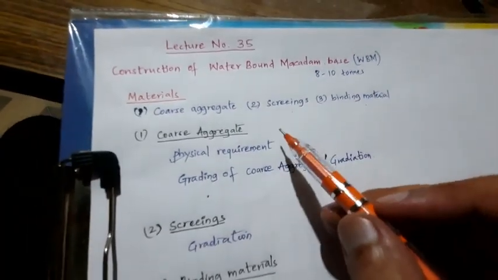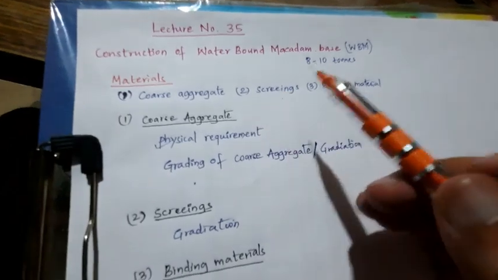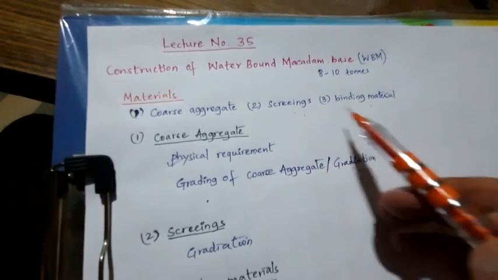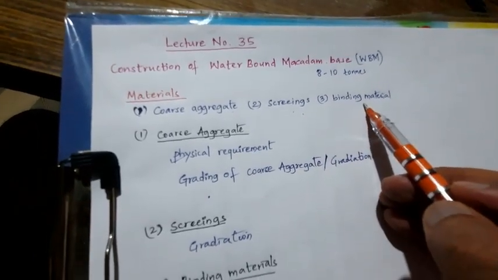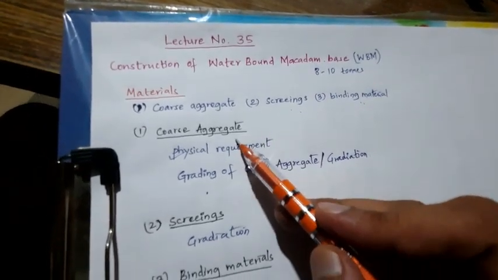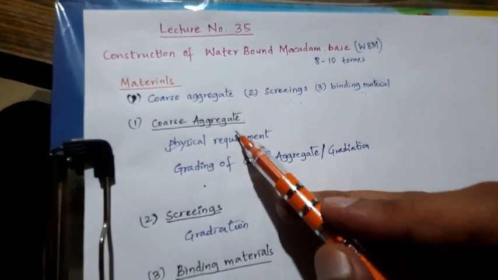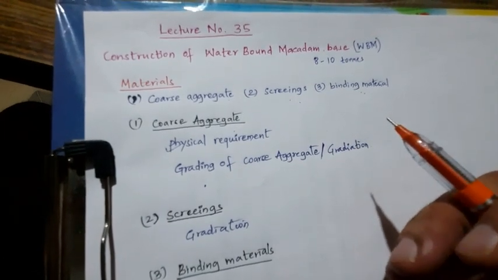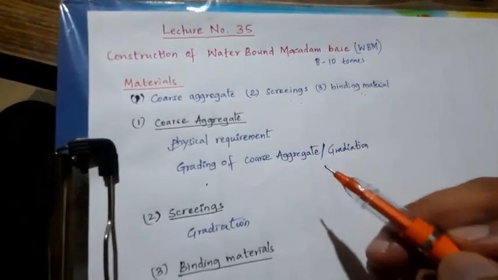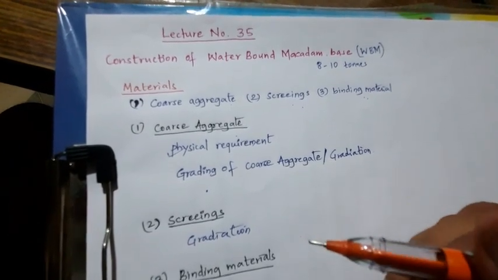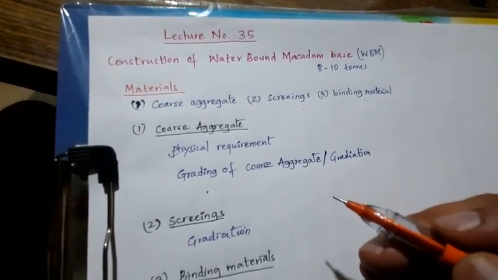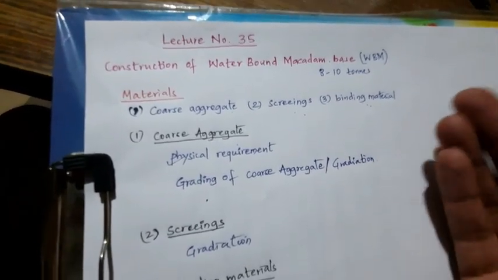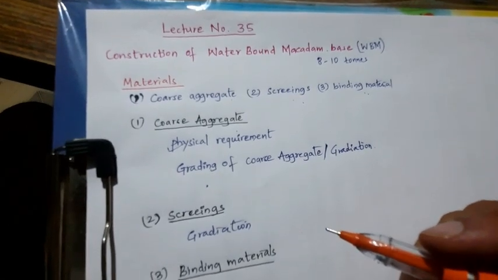Let us see what materials are required for the construction of WBM. We require coarse aggregate, screenings, and a binding material. So let us see the coarse aggregates. The coarse aggregate used in WBM generally consists of hard varieties of crushed aggregates, or broken stones. However, soft aggregates like kankar, or laterite, may be used only in the lower layers of the pavement.